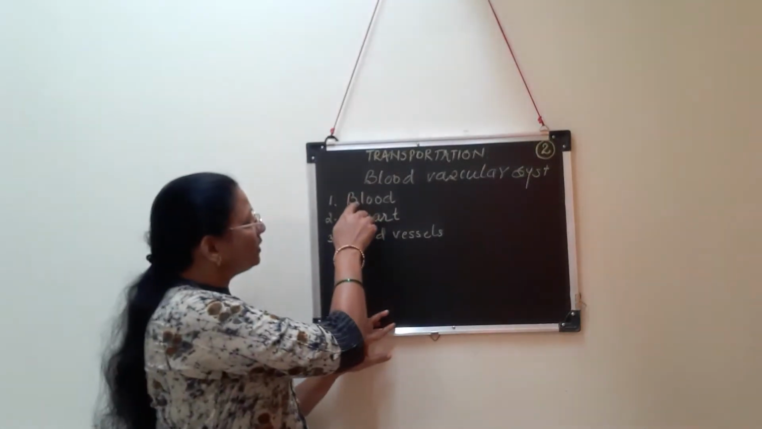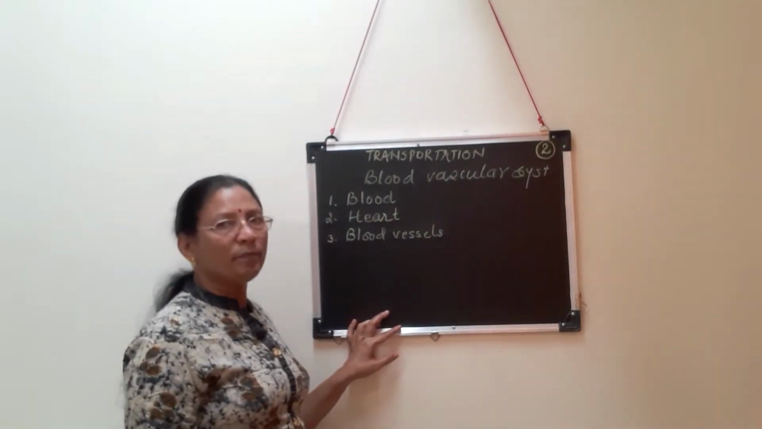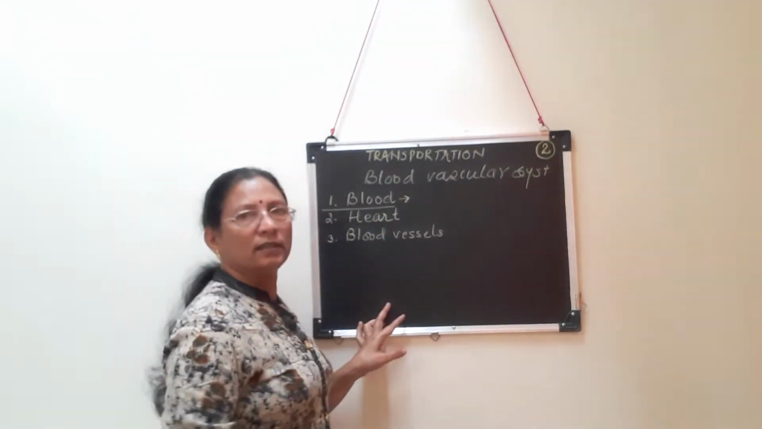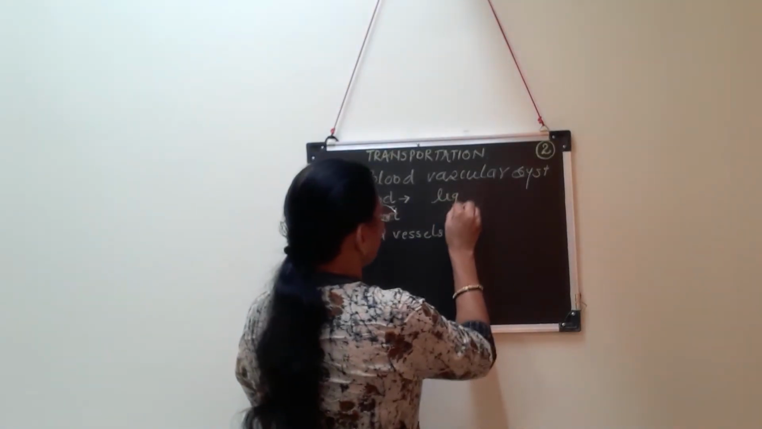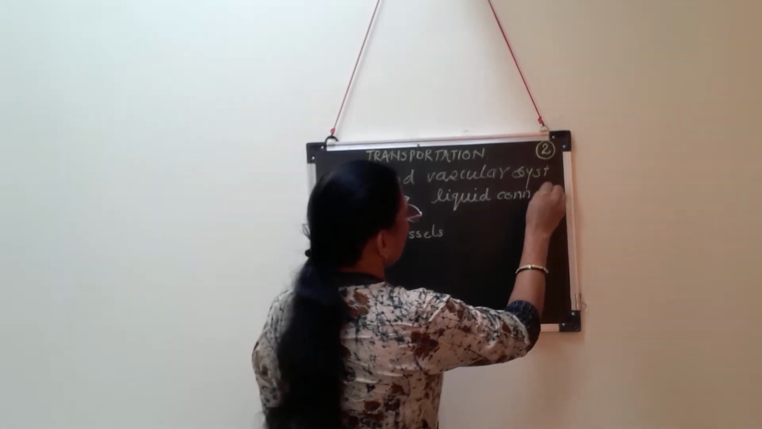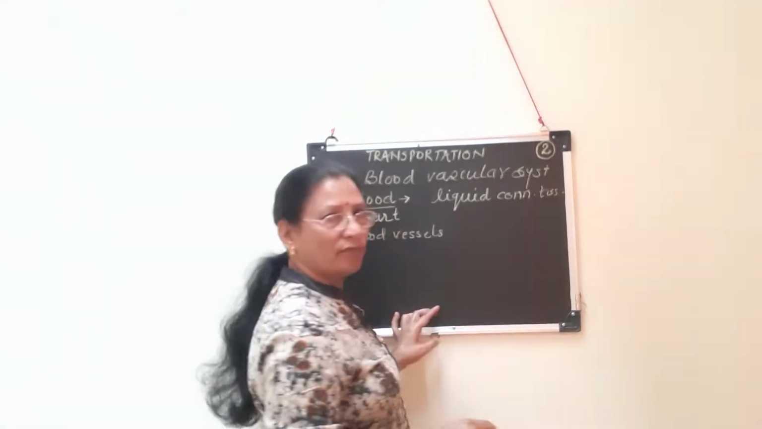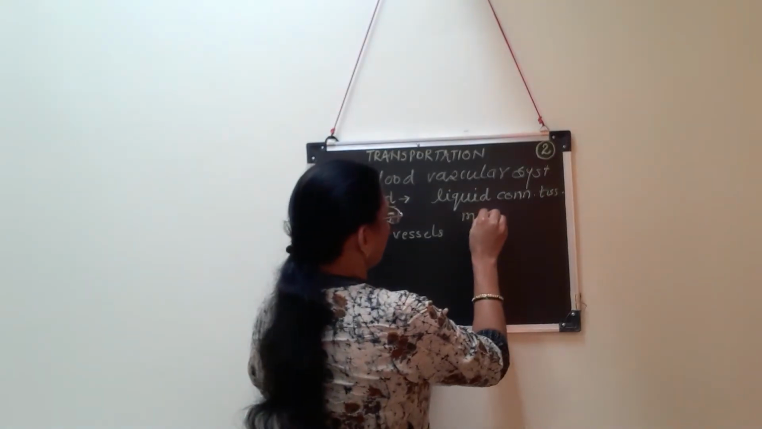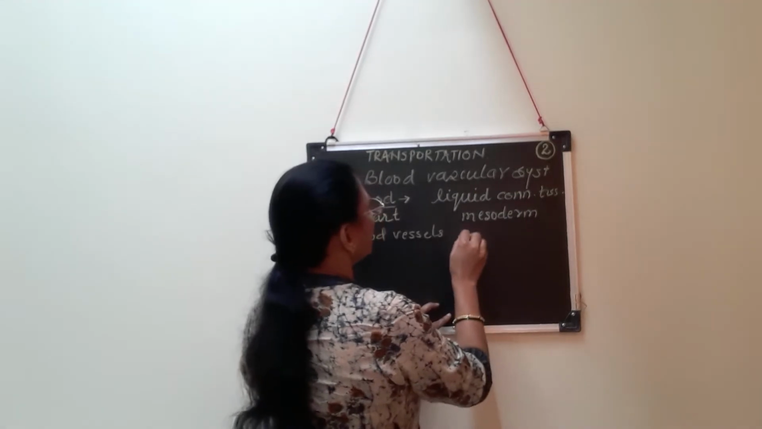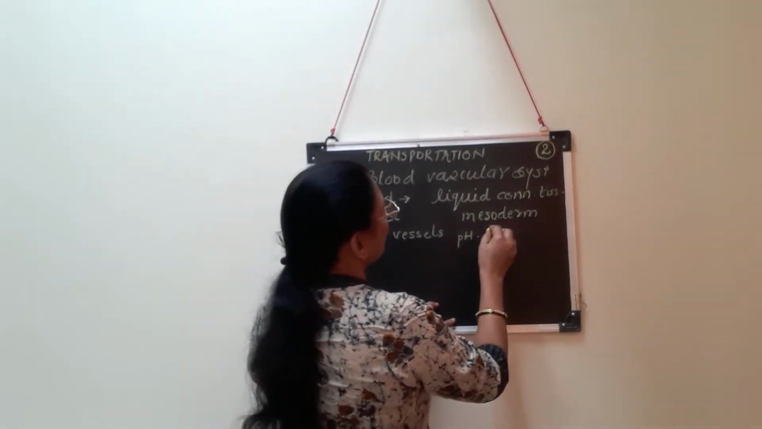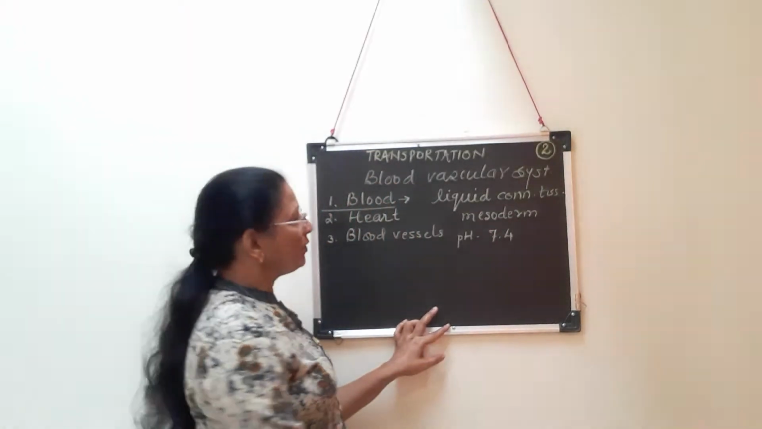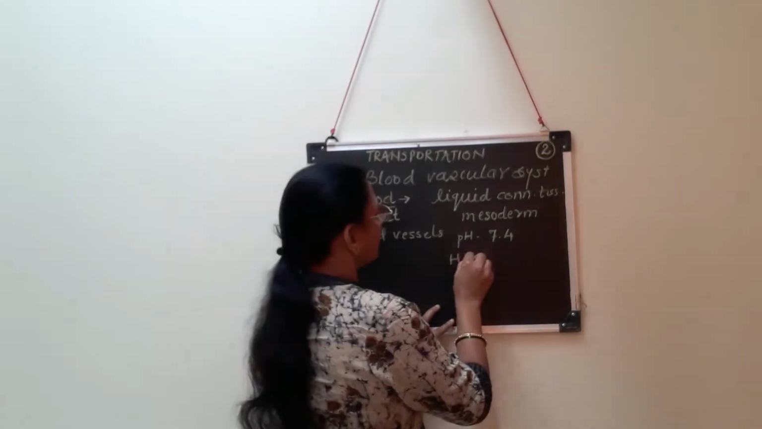We are going to start with the first part of the blood vascular system, that is blood. What is blood? Blood is a liquid connective tissue. Remember that it is a liquid connective tissue, and it is derived from the embryonal mesoderm. Thirdly, you have to remember that the pH of blood is slightly alkaline, that is, its pH is 7.4. Third point, you have to remember that it is slightly heavier than water.